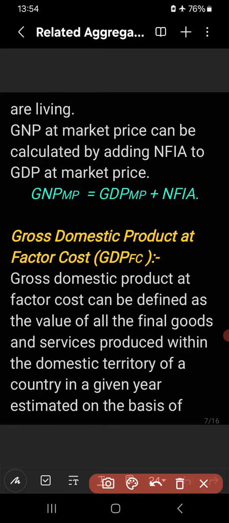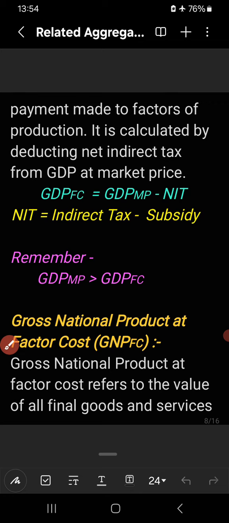Now we will discuss how to calculate GDP at FC, gross domestic product at factor cost. Gross domestic product at factor cost can be defined as the value of all the final goods and services produced within the domestic territory of a country in a given year, estimated on the basis of payment made to factors of production. How is it calculated? It is calculated by deducting net indirect tax from GDP at market price. GDP at market price is given. How to calculate GDP at factor cost?